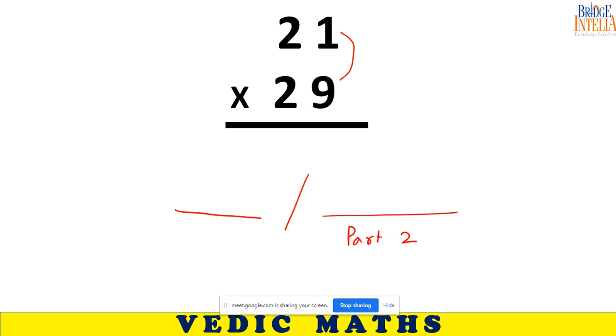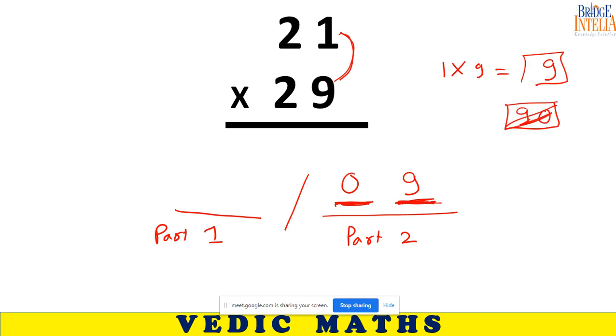Part 2. Part 1. So in part 2, we create two blank spaces. So what are we going to write in this blank space? 1 into 9. So 1 into 9 is equal to 9. But there are two blank spaces. So I am forced to write 9 as 09 because somehow I will have to fill both these spaces. I cannot write 90, that will be 9. I have to write 9. So 9 can also be written as 09. So what should I be writing here? What should I be writing here?